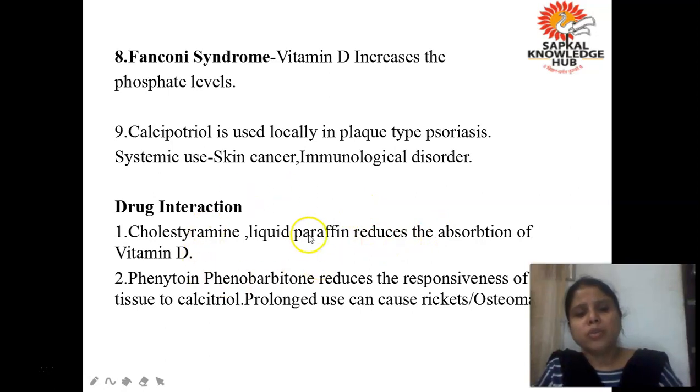Now there are two important drug interactions. One is liquid paraffin or cholestyramine. They reduce the absorption of vitamin D. So if you are using these agents, they will reduce the absorption of vitamin D. Phenytoin and phenobarbital reduce the responsiveness of target tissue to calcitriol, and prolonged use can cause rickets or osteomalacia. What does that mean? Phenytoin is a drug used in epilepsy. Phenobarbital is a barbiturate. They reduce the responsiveness of target tissue to calcitriol.